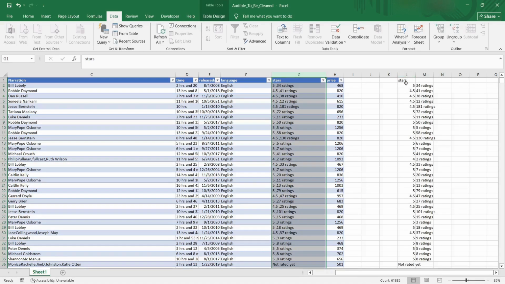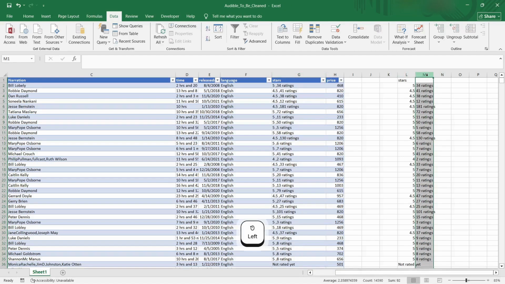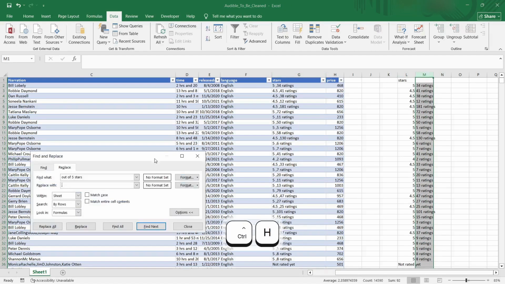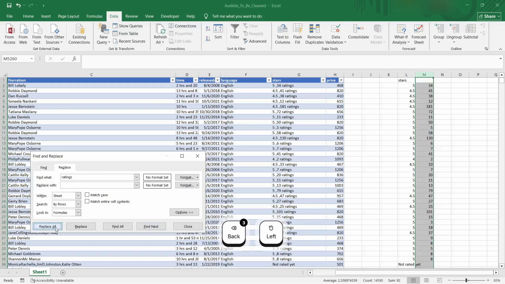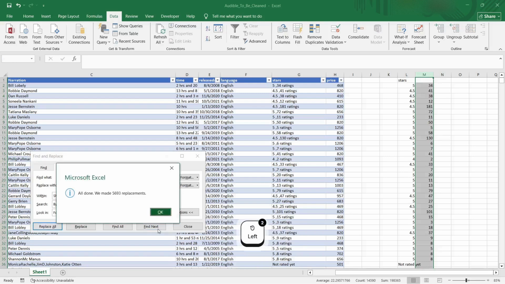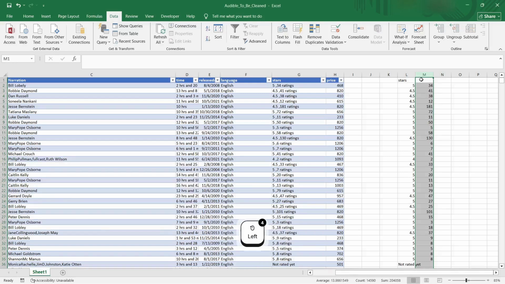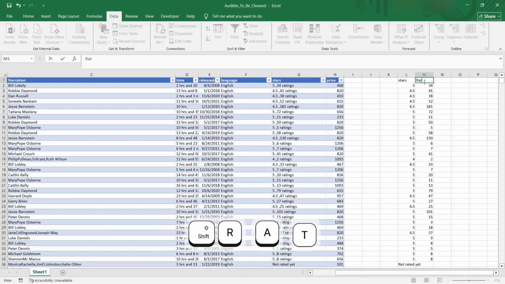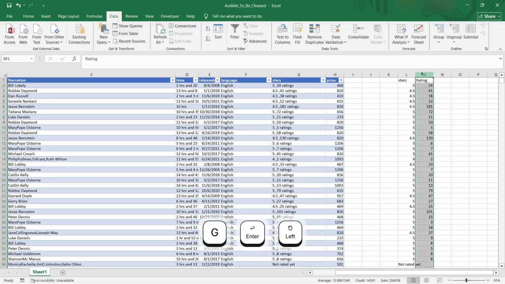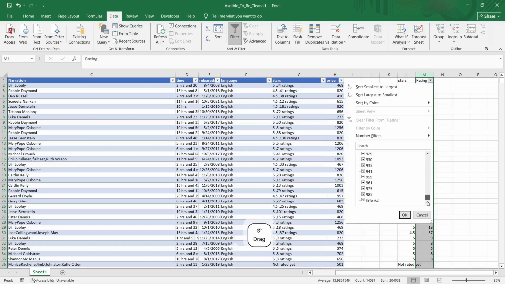Alright, so now we have our stars and ratings. So here again I'll just press Ctrl H and replace "ratings" with nothing. We just need the number, we don't need anything else. 8,000 replacements, and then maybe a rating if it's just one rating. Replace all, again 5,000 replacements. So we'll write rating over here, go here, filter that. Is there something else? Okay, there are blanks. So blanks means no rating.